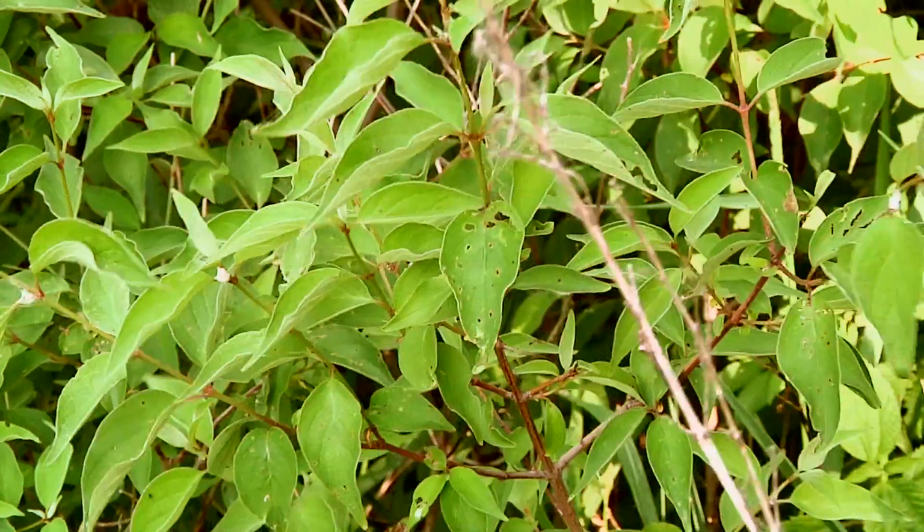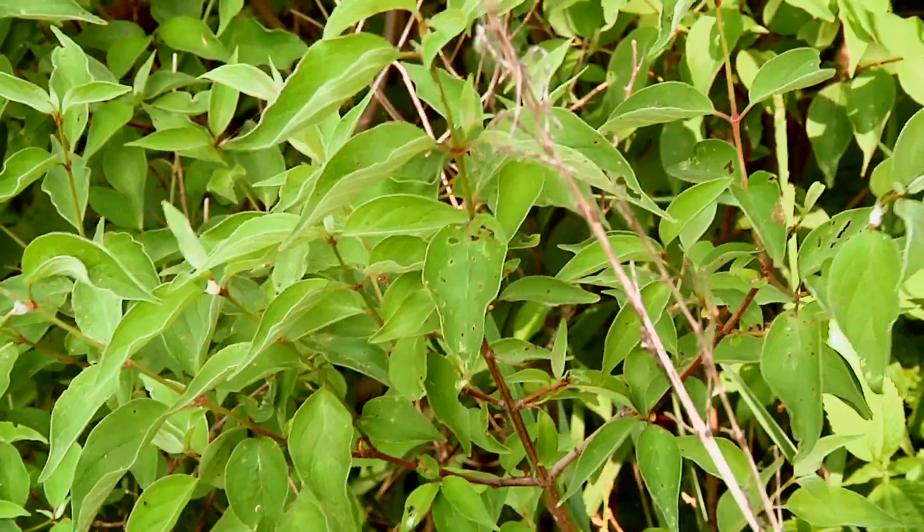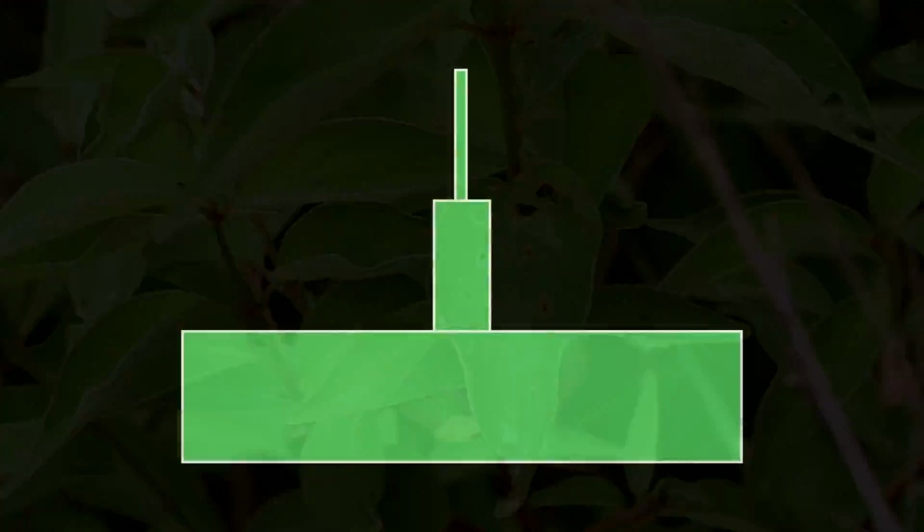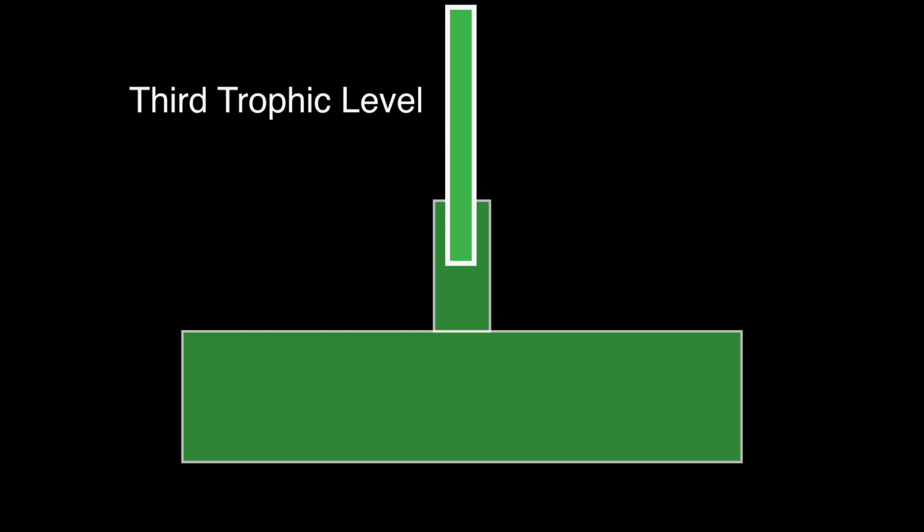The celery bog also has several different insects, which only eat producers. Perhaps an insect ate these leaves. The third trophic level consists of organisms which eat organisms found in the second trophic level. The organisms in this third trophic level may also eat from the first trophic level.